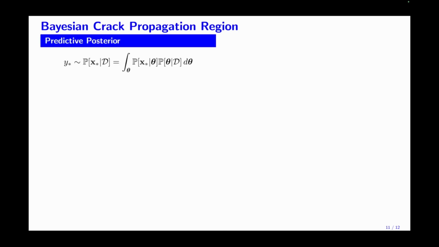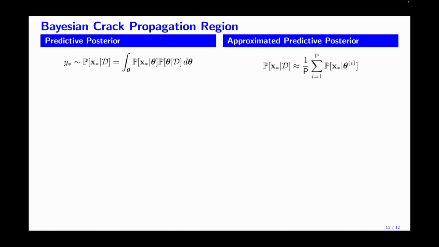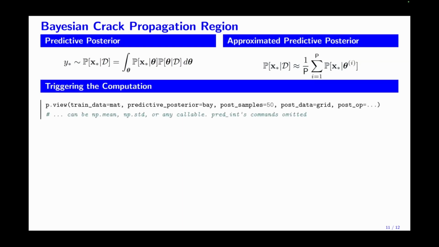The second method is rigorously Bayesian. This allows us to compute failure probability over an arbitrary domain, but it's more complicated. It requires calculating the predictive posterior, but this expression turns out to be numerically intractable, so I implemented this approximation. And now we can trigger the computation.